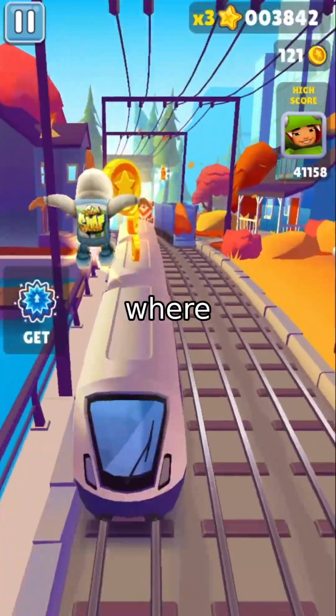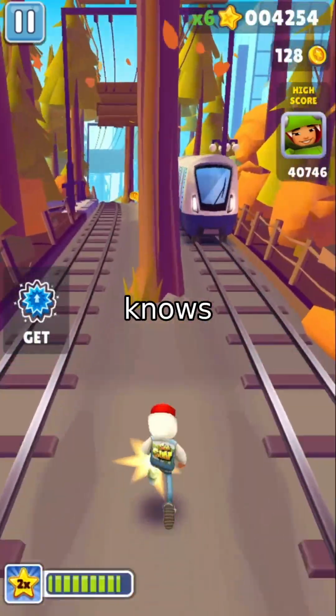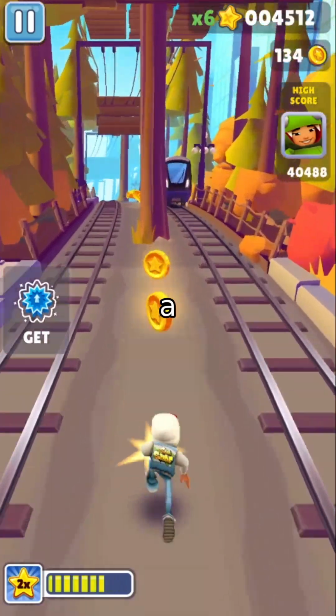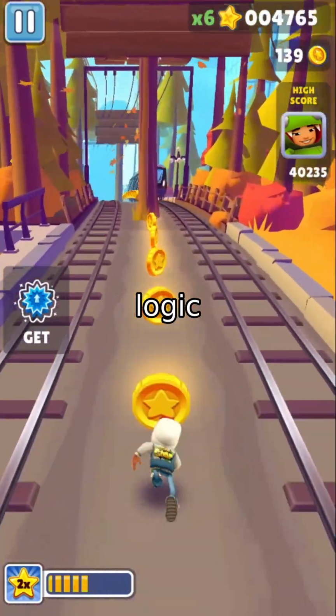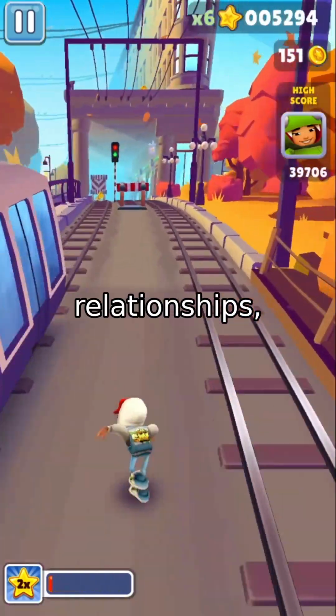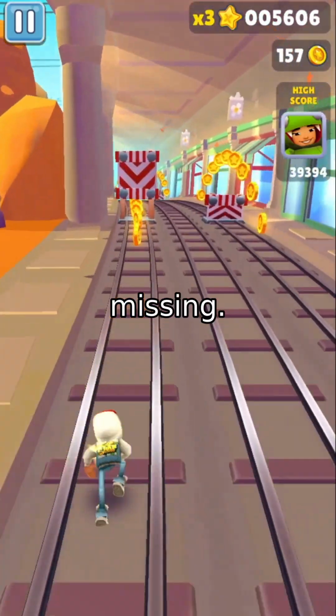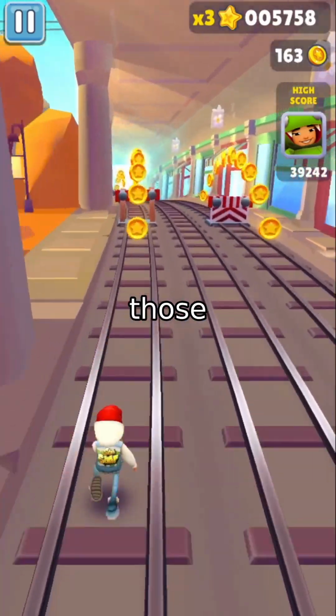Imagine a social network where links between people are based on shared interests. If Alice knows Bob and Bob knows Charlie, it's likely Alice and Charlie might share a connection too. Now apply this logic to scientific papers. Researchers have studied thousands of materials, but many relationships, like how a specific material behaves under certain conditions, are missing. Our goal? To find those gaps.